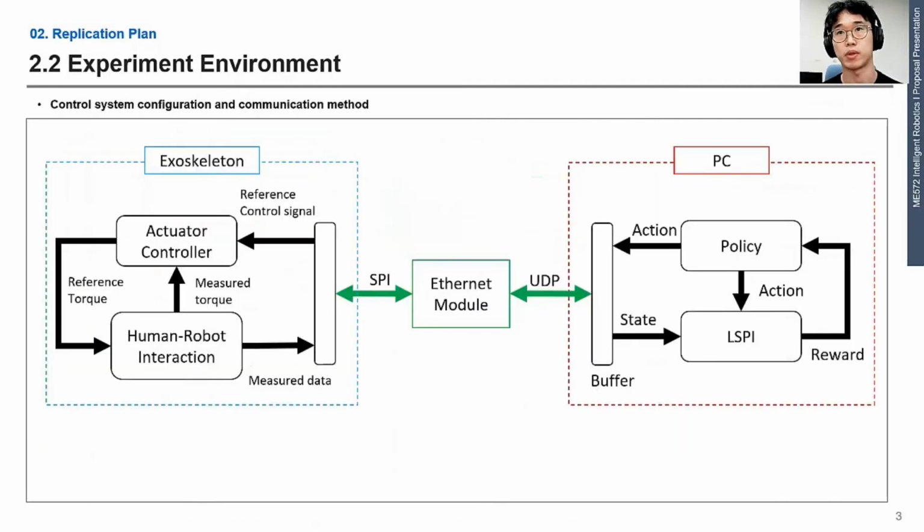In order to build the learning-based control environment, we will implement UDP communication between an exoskeleton and a PC. We will deliver the reference signal from the PC to the exoskeleton and return measured data again. In order to perform the learning-based control, MATLAB was used in the previous study, but we will also consider Python to compute fast control operations.